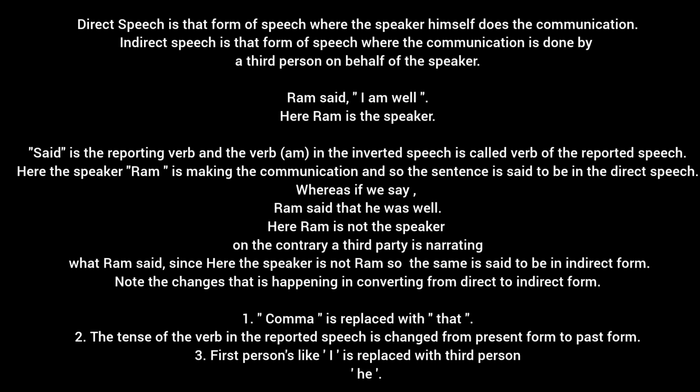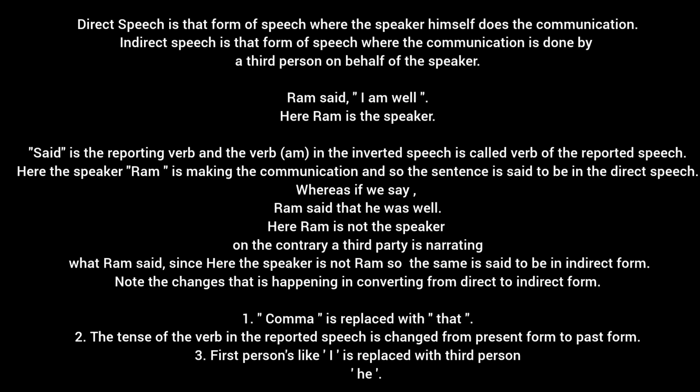Here we are supposed to find the verb. The verb over here is am, which means it is in the present form. So the reporting verb is in the past form, and the verb of the reported speech, that is, of the sentence in the inverted commas, is in the present form. When a situation like this arises, where the reporting verb is in the past form and the verb of the reported speech is in the present form, then it is changed into the corresponding past form.